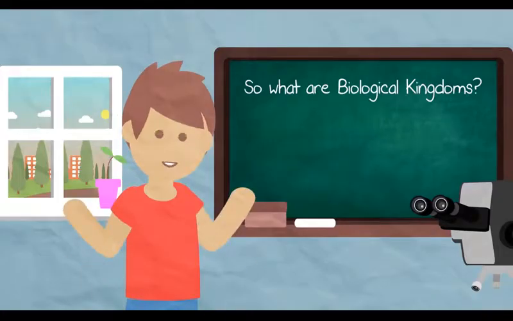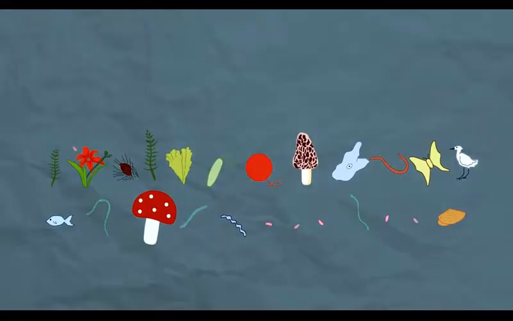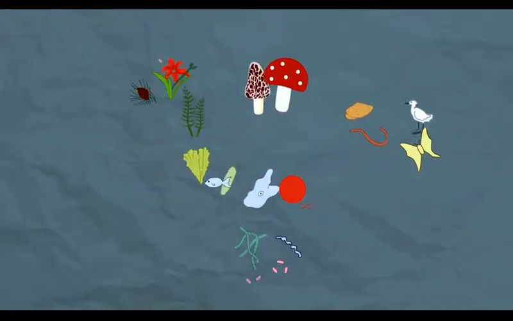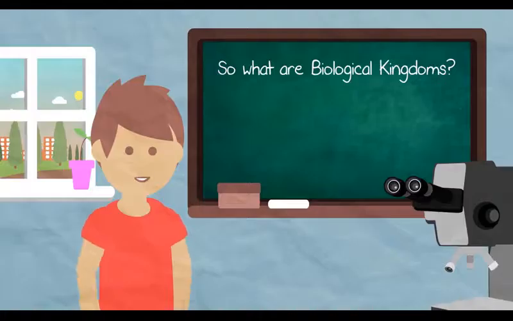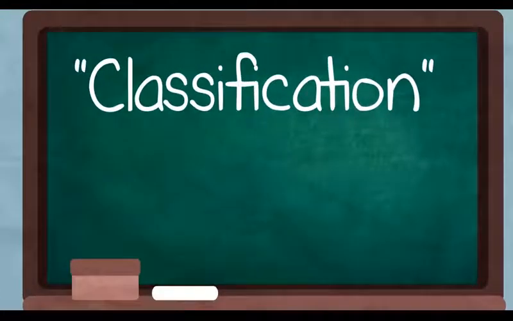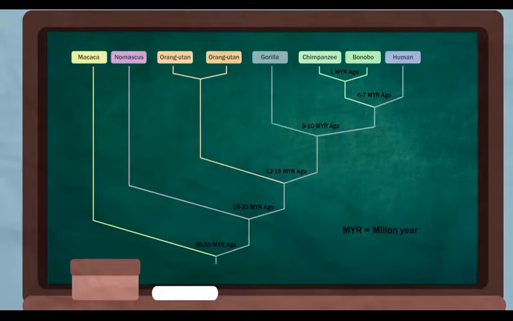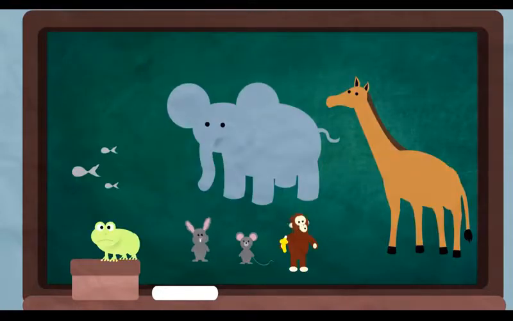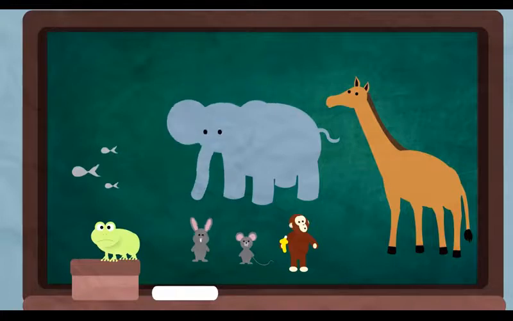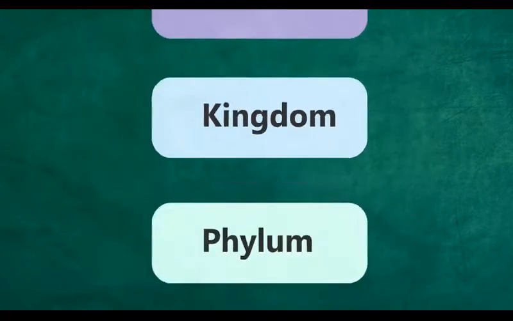So what are biological kingdoms? We're not talking royalty here, but they are pretty important in grouping or classifying organisms and understanding how they are related. You can learn more about what classification is in the Classifying Organisms video. Classification attempts to impose a hierarchy on the complex and dynamic variety of life on Earth by describing how different species group together and how related they are to one another or not. Kingdom is the second highest rank below the rank of domain in the sequence of classification.